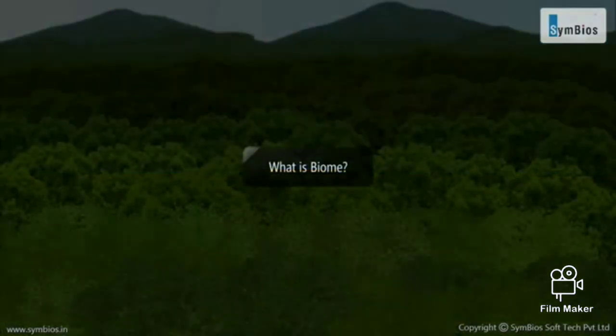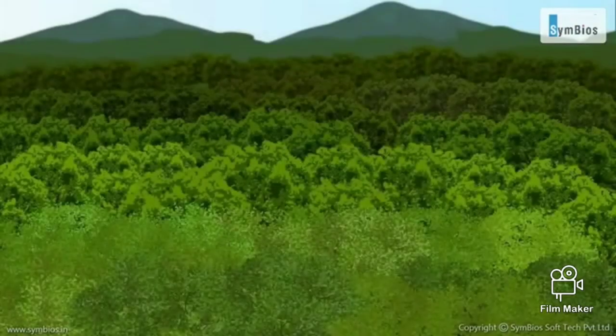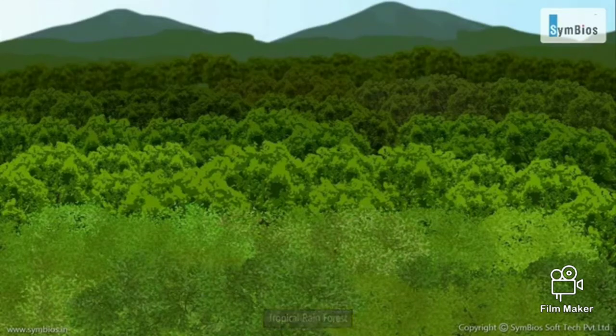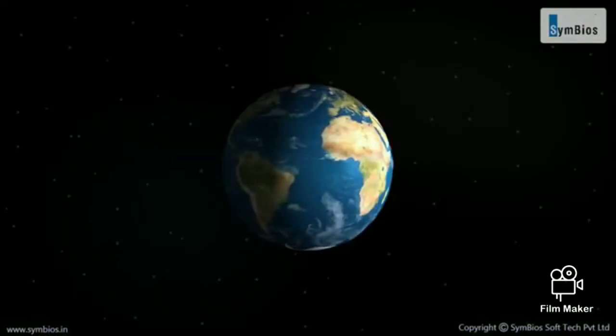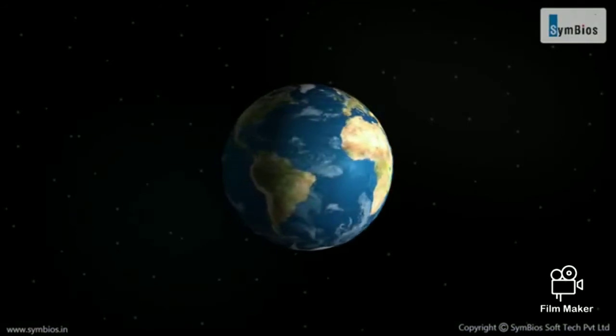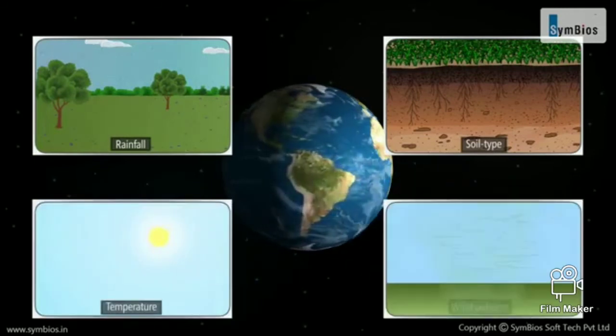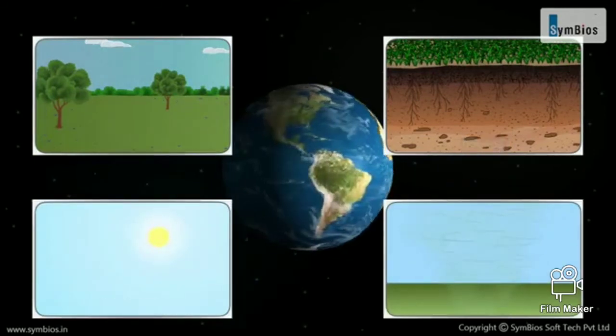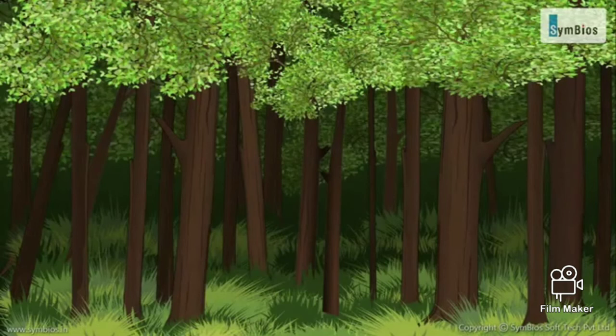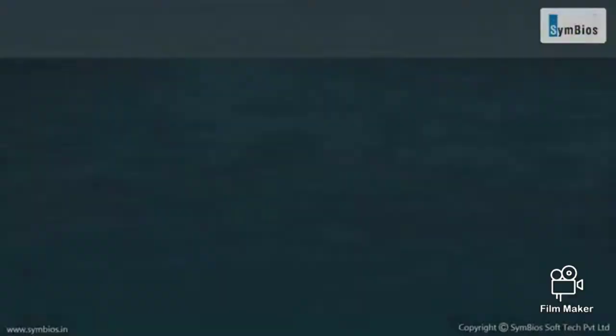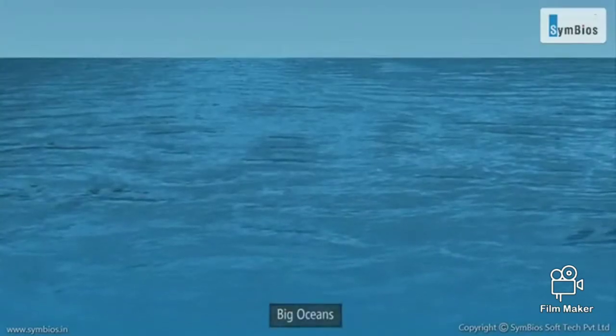What is a biome? The Amazon jungle is a part of the biome, tropical rainforest. Different regions of the Earth have different climatic conditions due to differences in rainfall, soil type, temperature, wind patterns, etc. That is why there are lush green forests in one region and bare deserts or snow-covered areas or big oceans in other regions.